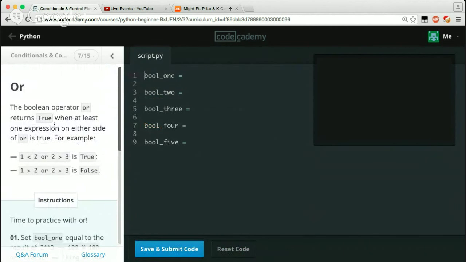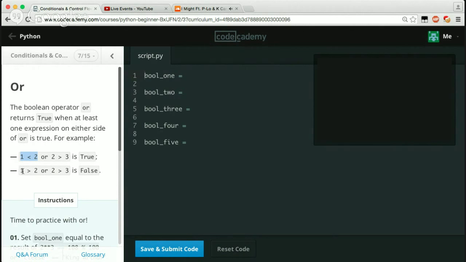Or, the Boolean operator or returns true if at least one expression on either side of or is true. For example, 1 is less than 2, which is true, or 2 is greater than 3, which is false. But since this one is true, when you use the or operator, you only have to have one side of it being true. So that's going to be true.